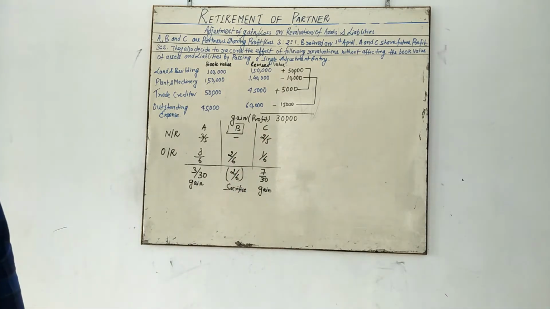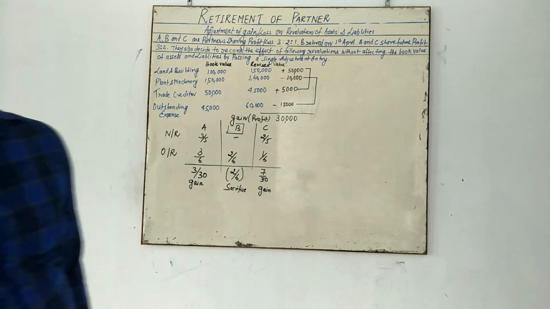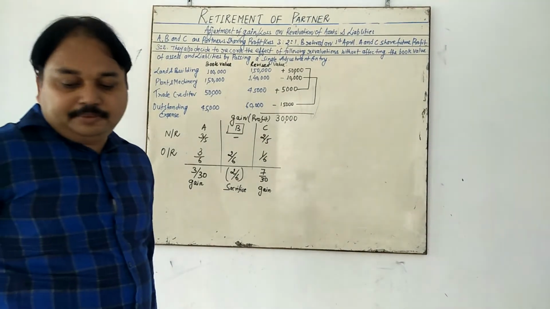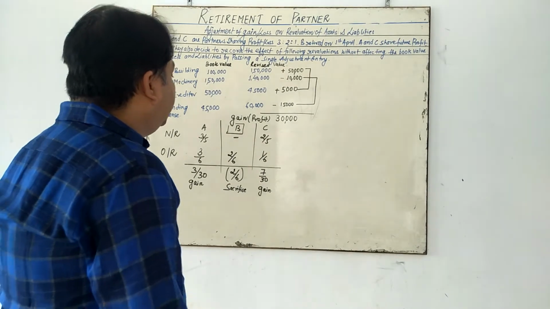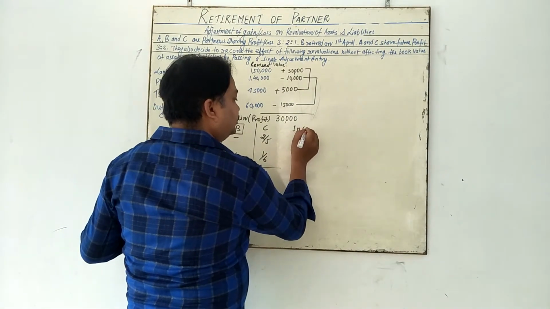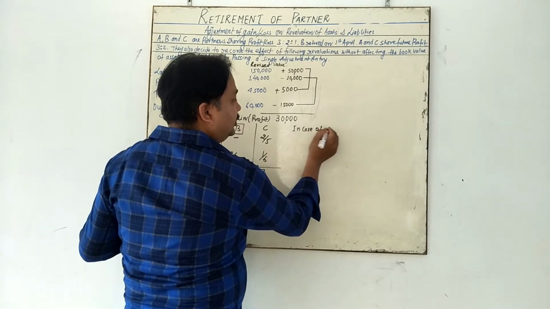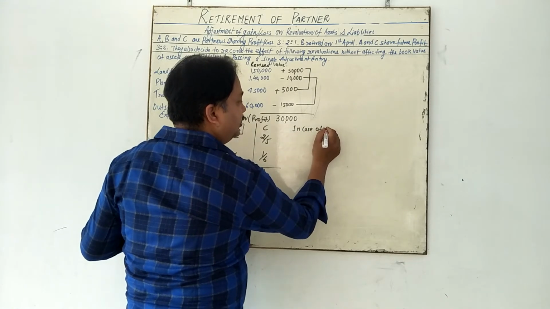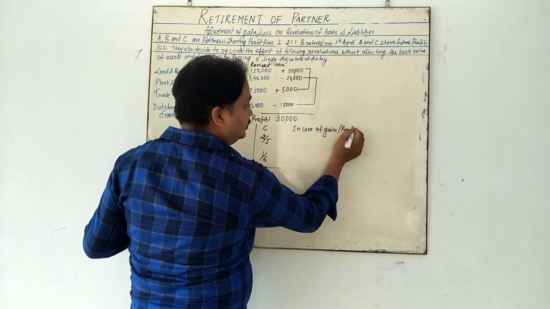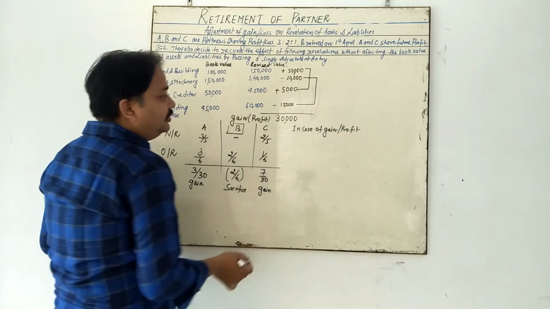What is the formula? In case of profit, in case of gain, what is the formula for the entry?